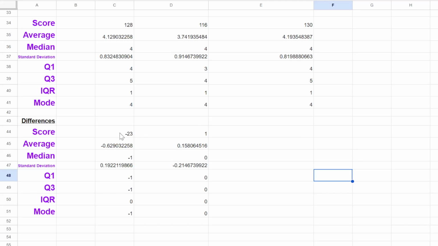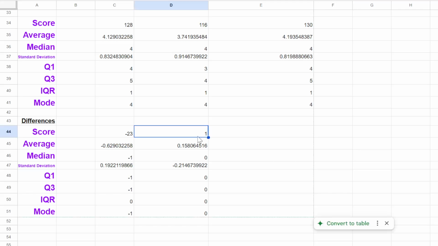So now we'll just compare me with hard starting word with Squirtle with Slate. So I did 0.63 worse average wise. 0.63, that's like terrible, extremely bad. I think I had exactly a 3.5 average last month. And yeah, that happened. And Squirtle did 0.16 better. Median, mine got 1 worse. I had a median of 3 last month. Squirtle stayed the same. I did 0.19 better in standard deviation. Squirtle did 0.21 worse.